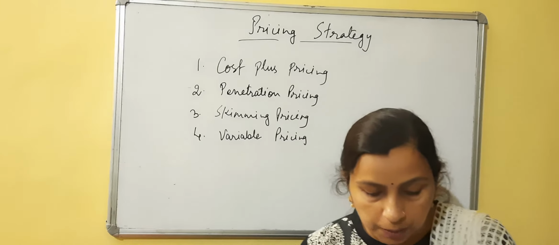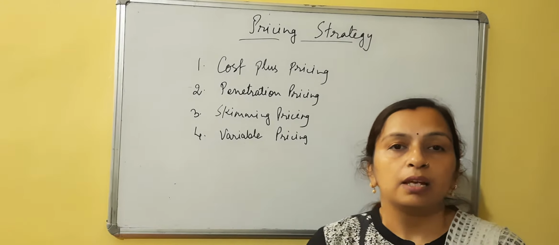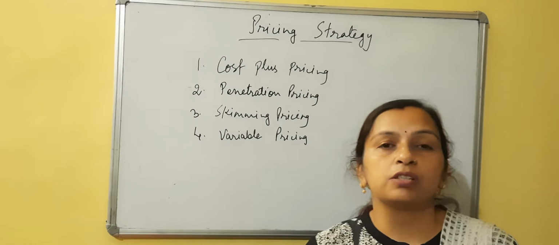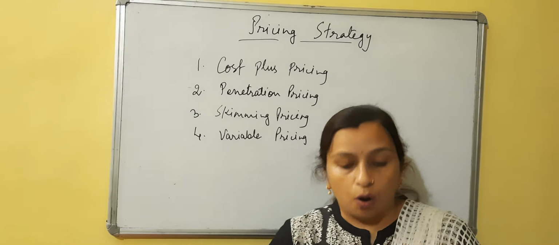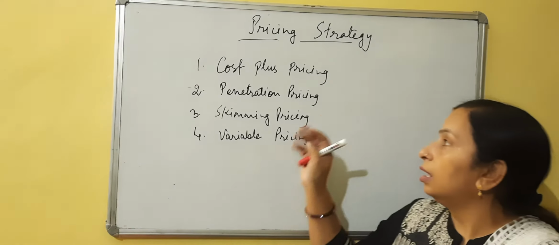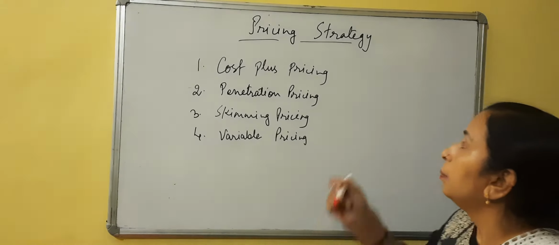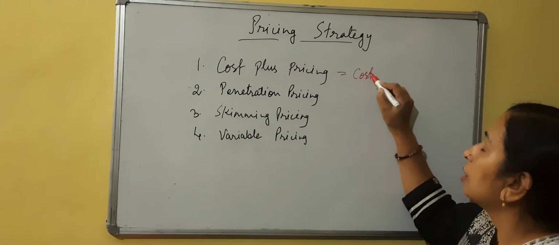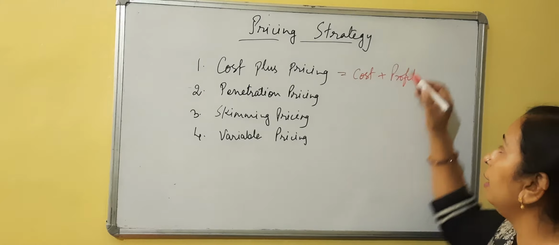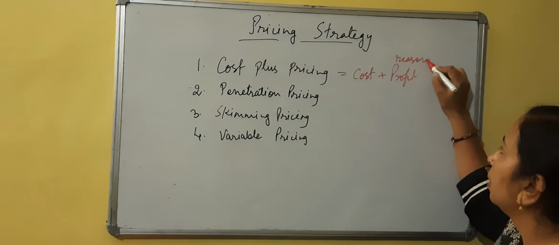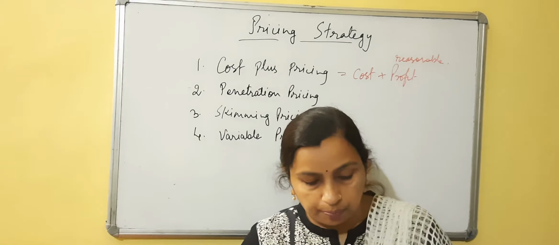So in the cost plus method, the company is charging a price which is inclusive of all the expenses which the company incurs in the manufacturing of the product plus profit. So cost and a reasonable profit is added, and then the price is fixed by the company.